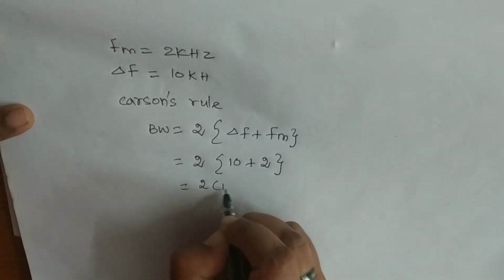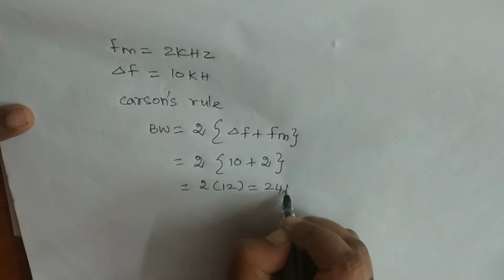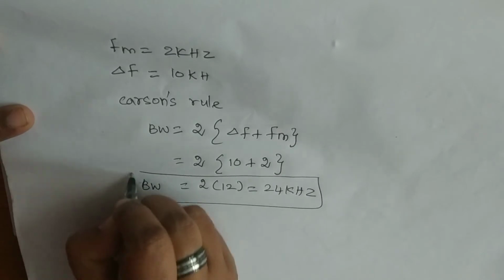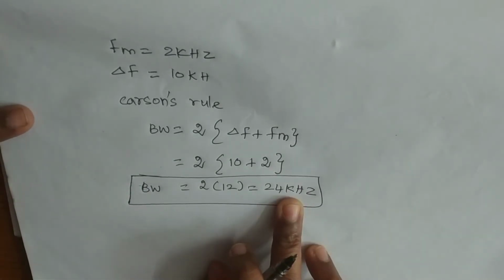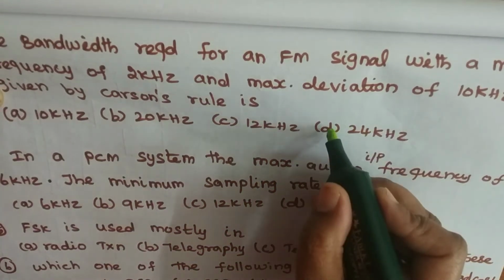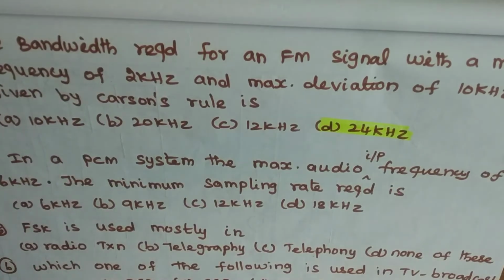So 2 into 12 is equal to 24 kilohertz. So the bandwidth for FM is 24 kilohertz. So the answer is option D, 24 kilohertz.